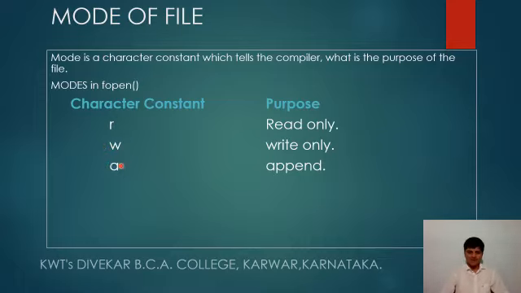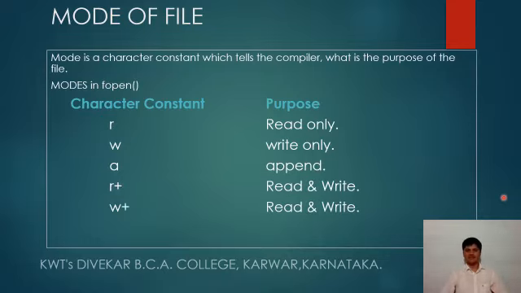If it is specified as a, that is append, then we can append data to the file. So we have still some more character constants, that is r plus, w plus and then a plus. So r plus and w plus are for read and write both, and a plus is for read, write and append.